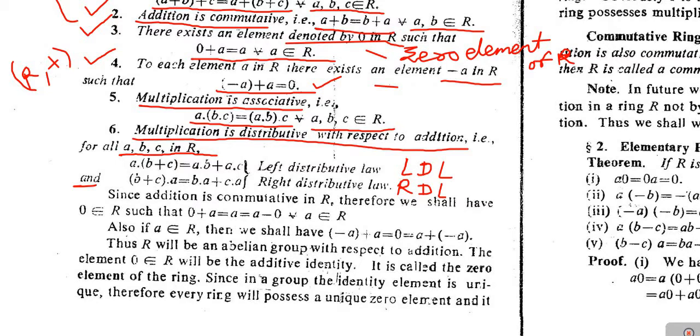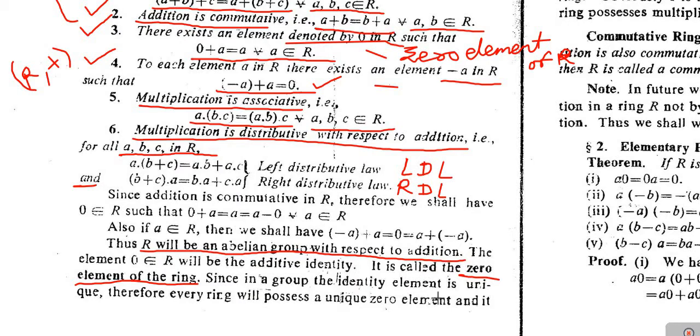Okay, next one, the identity element under addition, we have called it the 0 element, that I have already mentioned earlier. So the identity element under addition is called the 0 element of the ring. Okay, next one. Now this I have also mentioned, that if R is a ring, then R is an abelian group with respect to the first binary operation, that is addition.